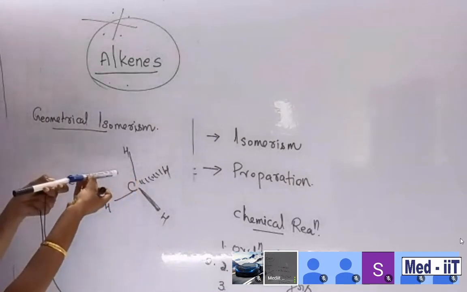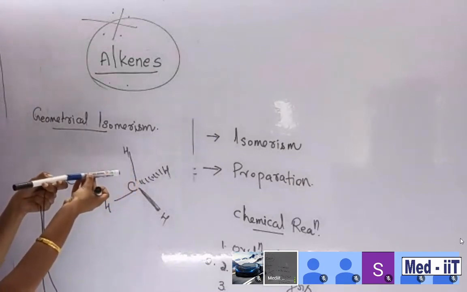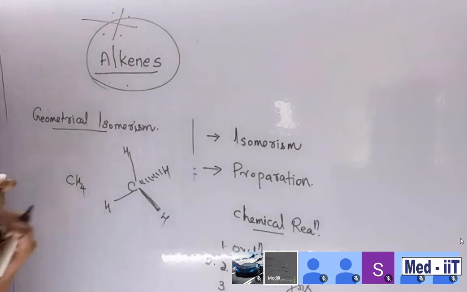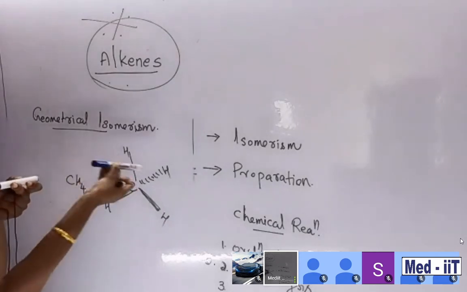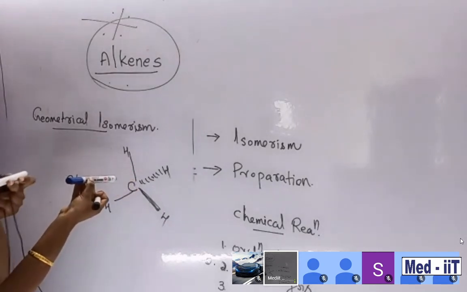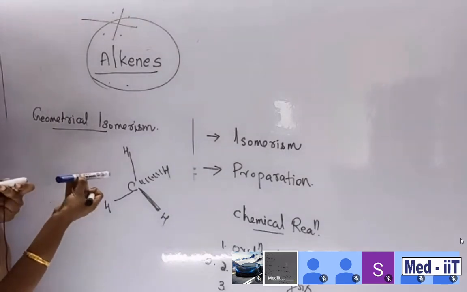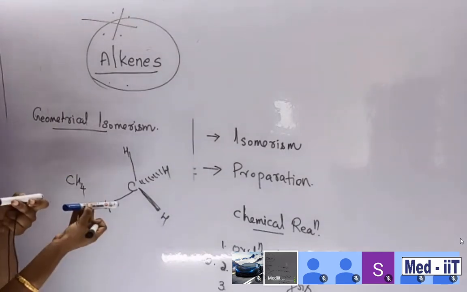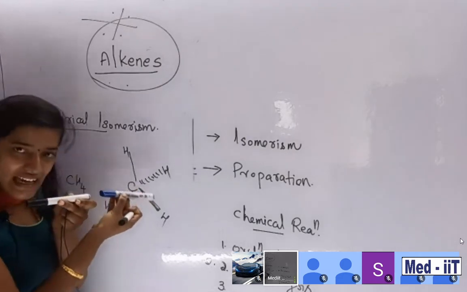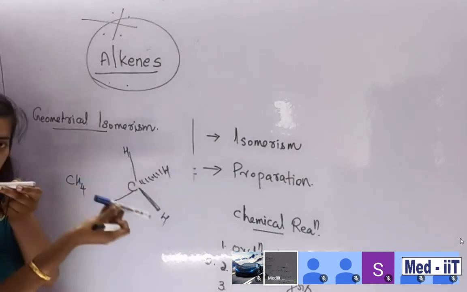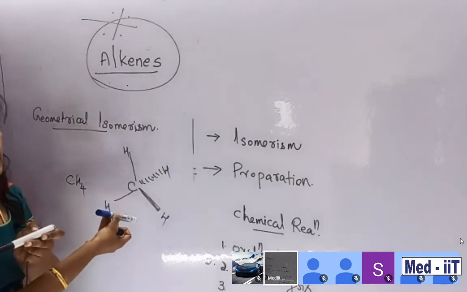This hydrogen is away from you, and this hydrogen is towards you. You have to imagine it is behind the carbon, not in the plane. This is the major difference.